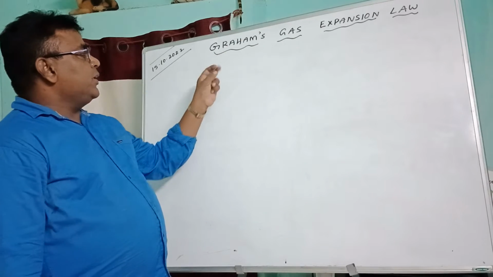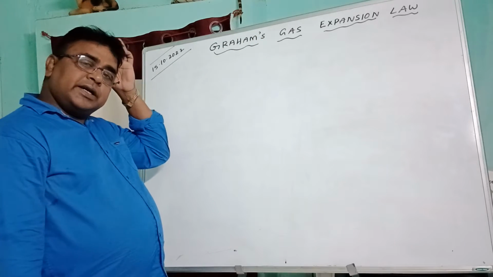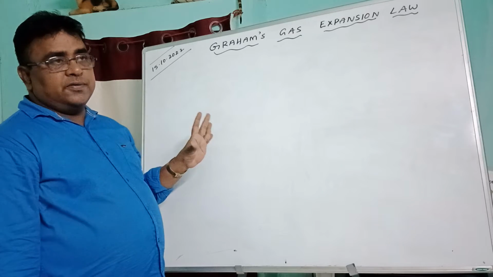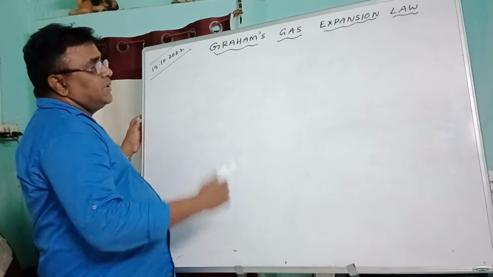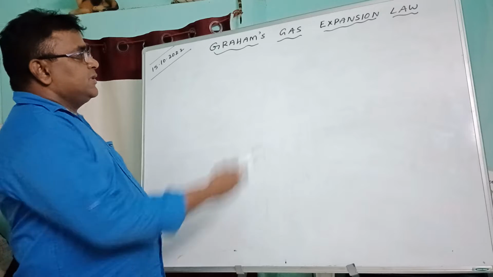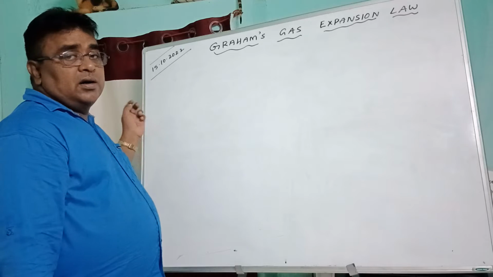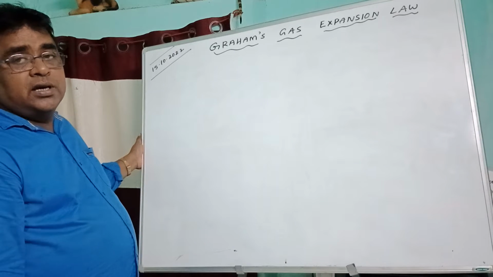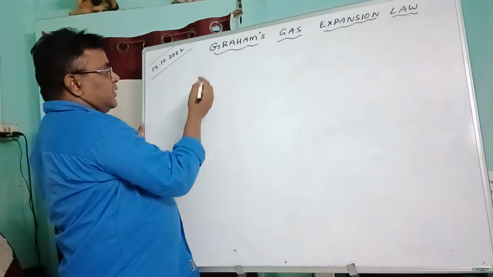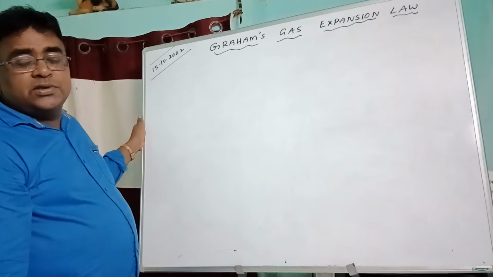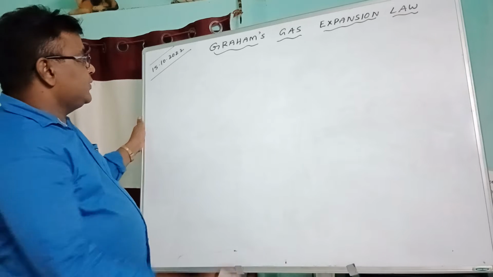Today in this class, we have to learn about Graham's gas expansion law, which is very important in JEE Mains or Advanced or NEET exams. Already in previous videos, I explained the difference between diffusion and effusion. Already I said to you that diffusion is a continued process while effusion is an end process. So first we know diffusion: gases move from one place to another place spontaneously. This is known as diffusion.